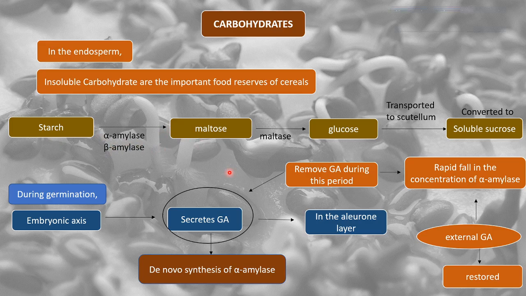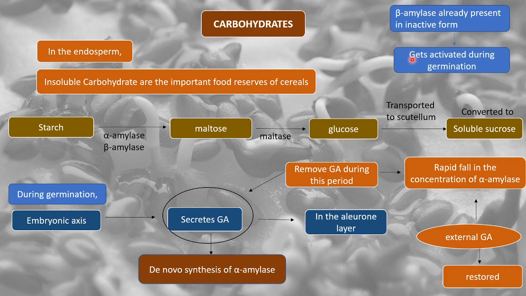Now beta amylase formation does not take place like alpha amylase. Beta amylase is already present in inactive form in the seed. So as the process of seed germination starts, it gets activated by itself. It does not need any kind of secretion. It is already present in inactive form, and as the germination process starts, it will get activated on its own.